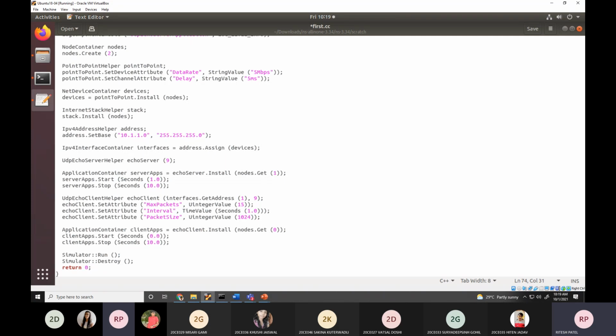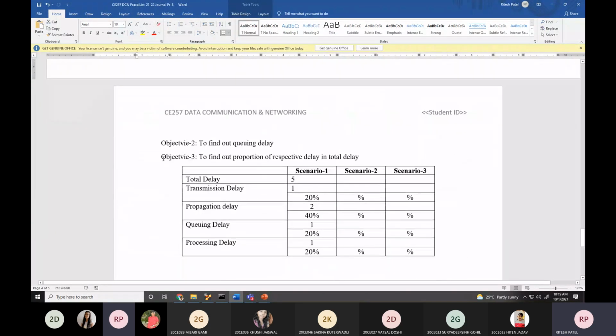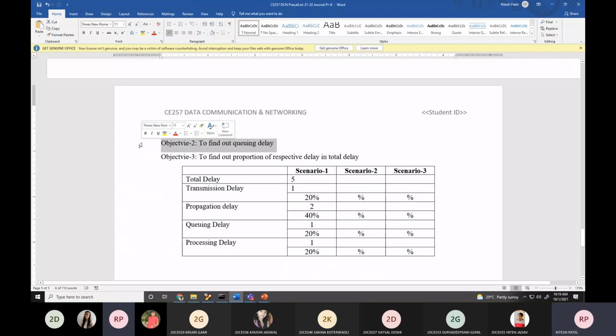Okay, so our intention of NS3, this first.cc, is not to get into NS3, but what is our intention? What is our intention? To learn the gap between practical concepts and theoretical concepts. It's a negligible difference. Okay, then what you have to do, objective 2 I am removing because we are not